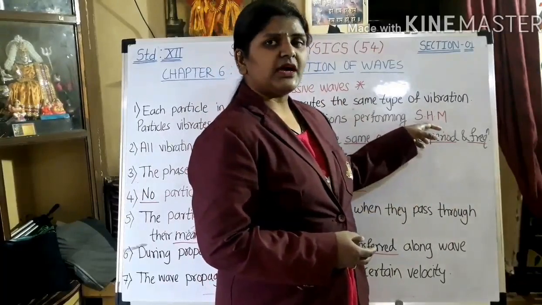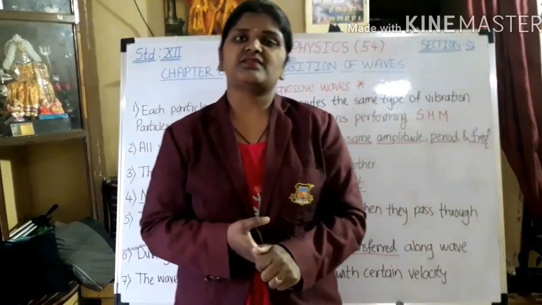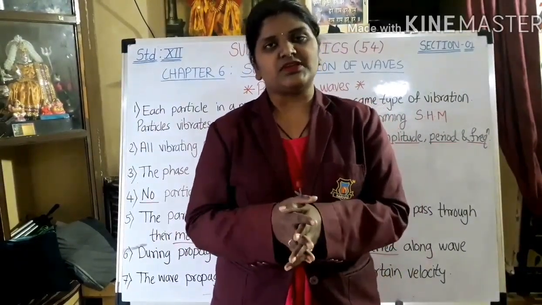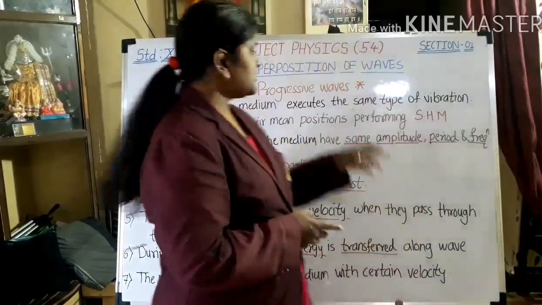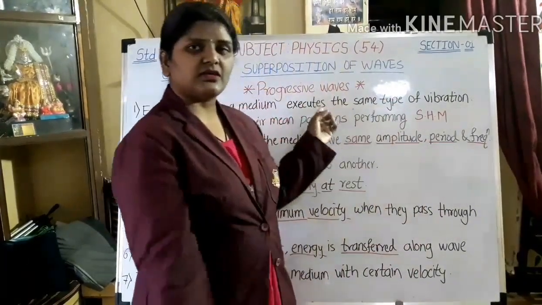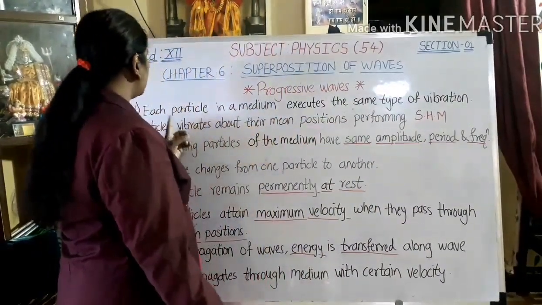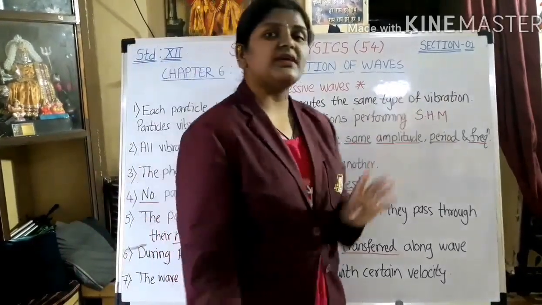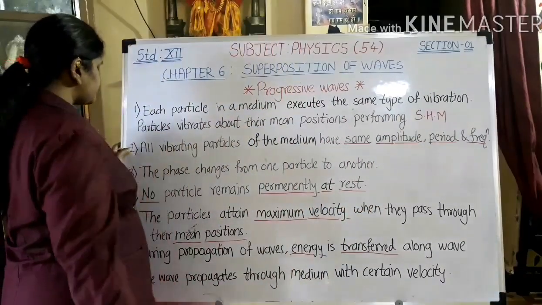We studied that when the acceleration is proportional to the displacement but the directions are opposite, then we call that motion simple harmonic motion. In this, the same has been done. So that's why we say in the very first property that the particles vibrate about their mean position performing SHM. Okay, now moving towards the second.